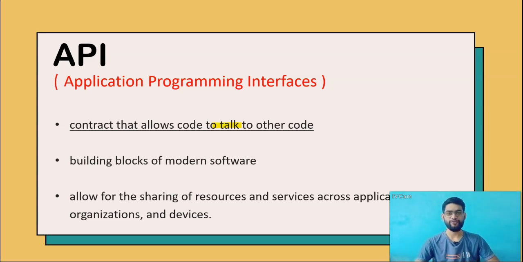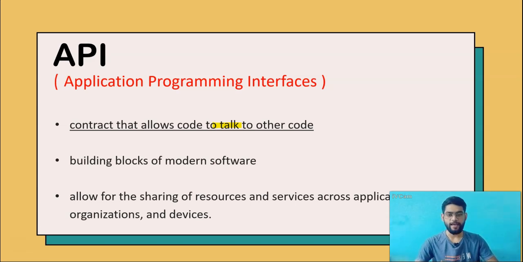Hi, in this video, we will be discussing what is API. Before going deep into the example of API, we have to understand what API stands for. API stands for Application Programming Interface. Basically, it is a type of interface that helps to communicate between two applications, right?